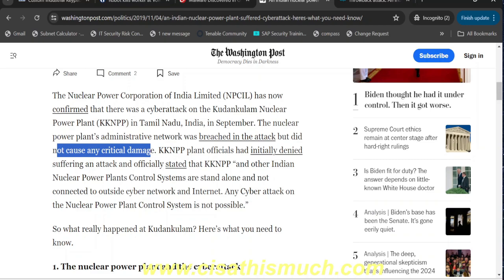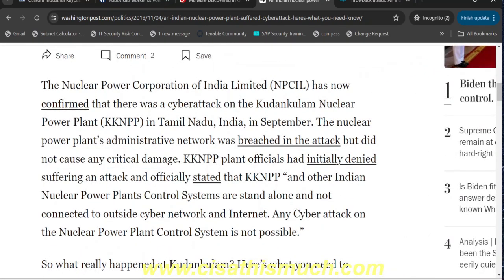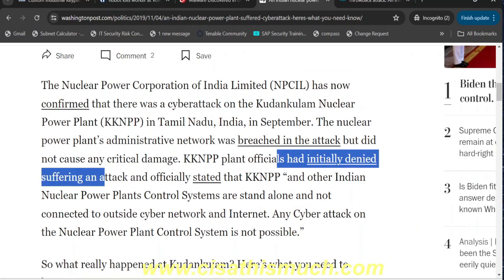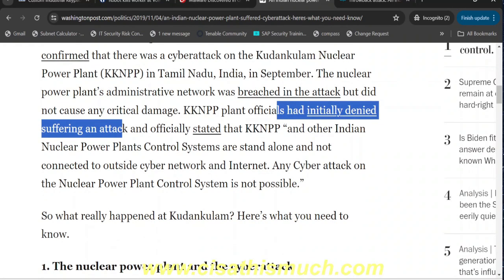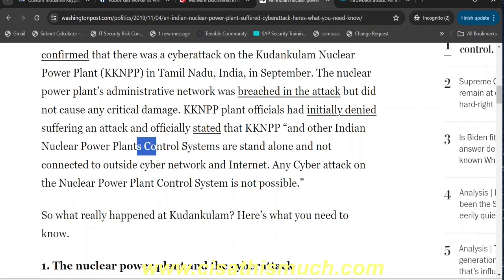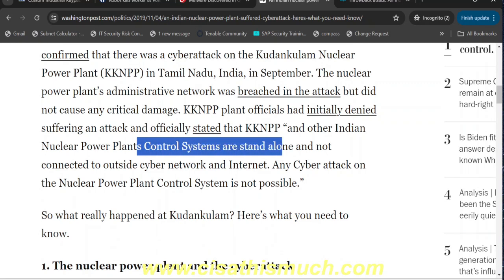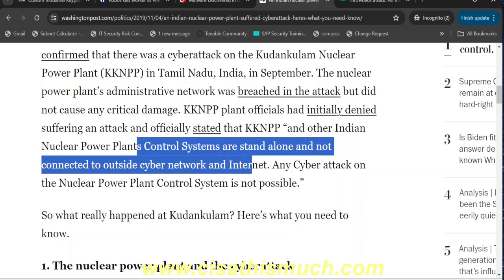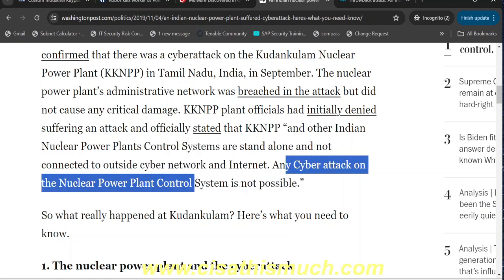However, it is important to note that the KKNPP plant officials had initially denied suffering an attack. Why? Because they said these industrial control systems are standalone and not connected to outside cyber networks and the internet, and any cyber attack on the nuclear power plant control system is not possible.